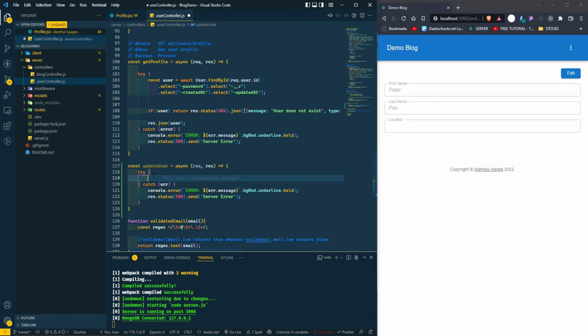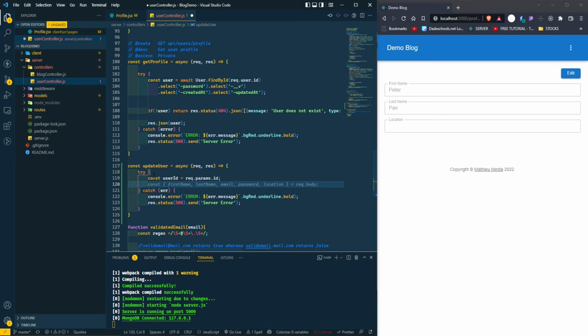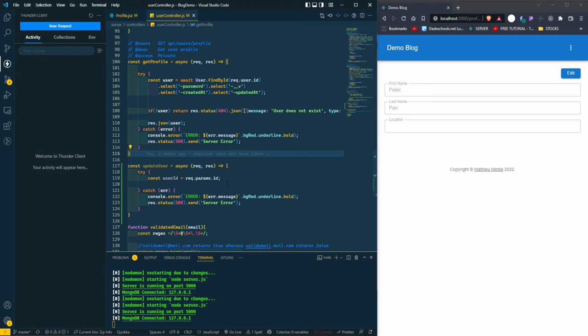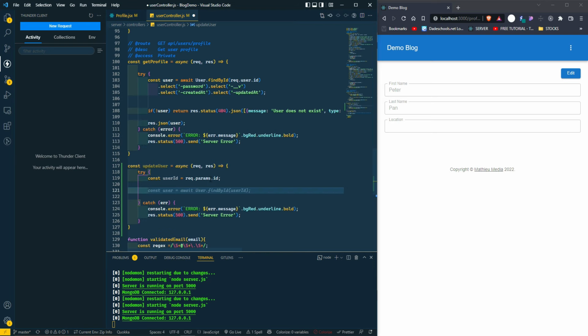So on the updateUser, we have to get the ID. So we're gonna say const userId, we're gonna get that from the req, not the req.user. We're gonna do req.params.id. Okay. Now that we have the userId, let's compare.